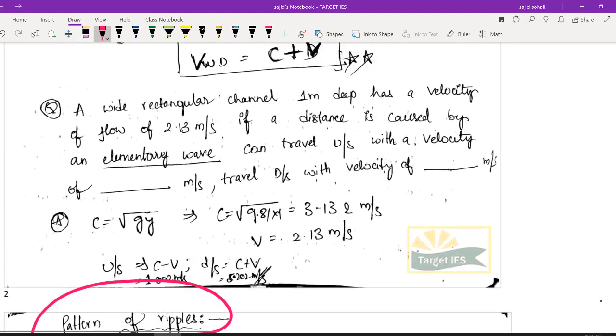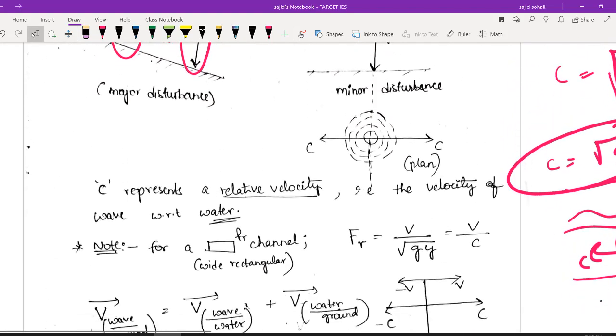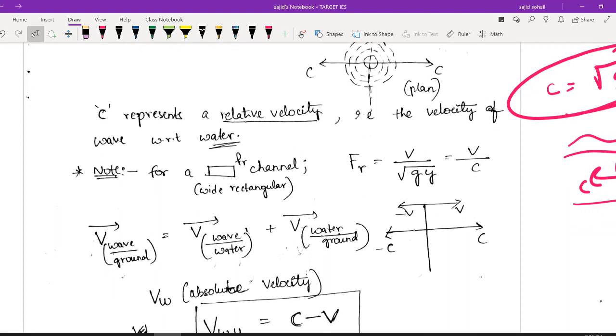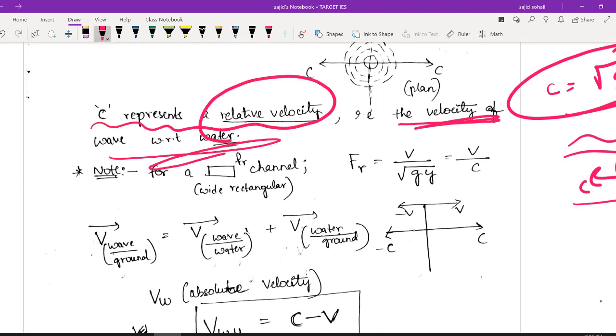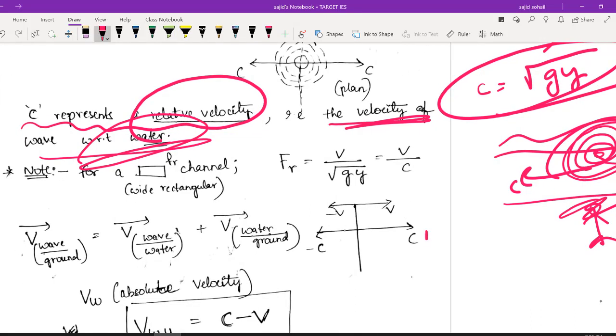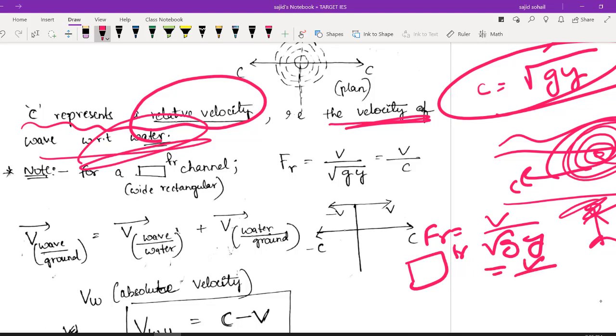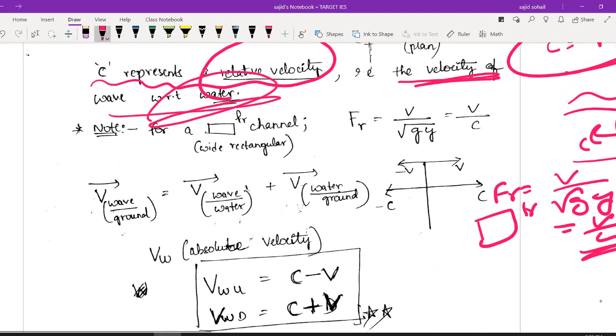Okay, but before that, let us read this text so that it will be very clear for you. C represents a relative velocity, that is the velocity of wave with respect to water, not with respect to ground. So we have to be very clear. And one more thing, what is Froude number? Froude number for a rectangular channel, I derived in the last module. It is V by root gy. So I can write it as V by C also, right? V by C also in case of minor disturbance. So this is one of the bits which you can remember.